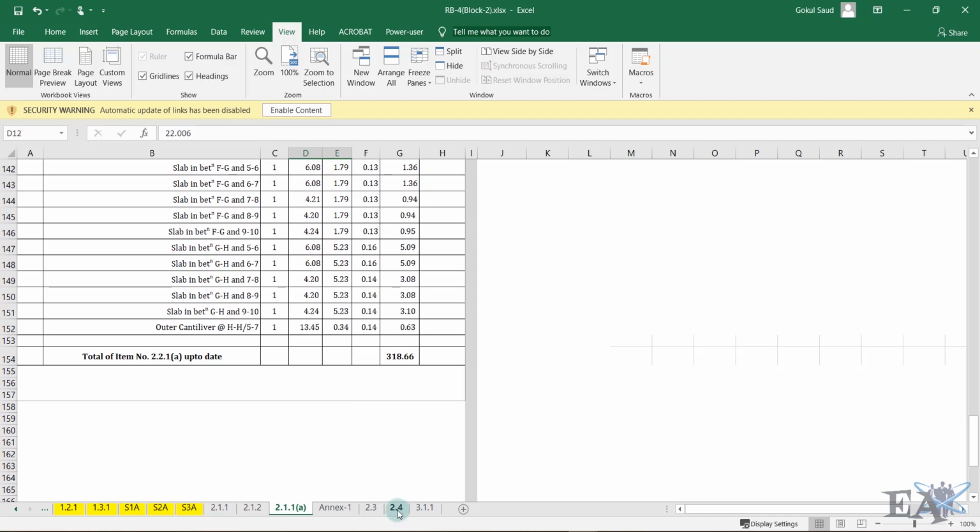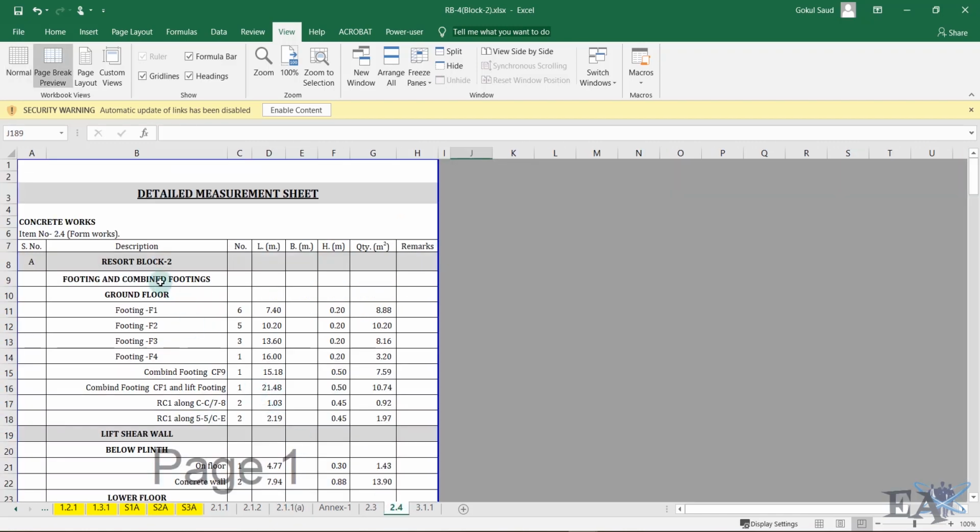I'll show you the form works. We have done the concrete works, right? Concrete works and form works are related, because we do the form works and after that only we do the concrete works. So resort block 2, ground floor, footing F1, F2, F3, F4.